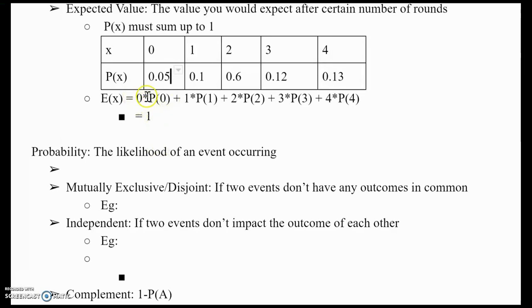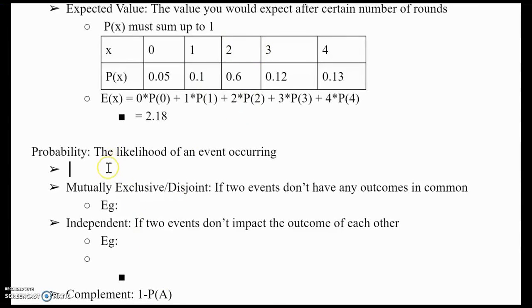So how do you calculate expected value? So given here is the expected value, and amazingly enough it came up to 1. How you calculate it is X times P of X for each one of these, and you keep adding it. So as you can see, 0 times the probability of 0 plus 1 times the probability of 1 plus 2 times probability of 2 plus 3 times probability of 3, and so on. So you get 0 times 0.05, 1 times 0.1, 2 times 0.6, 3 times 0.12, 4 times 0.13. This final answer might be off now looking back on it. That 1 was meant for the probabilities. So the expected value comes out to be 2.18, which is a lot better. So as you can see, it is just multiplying these and summing it up.